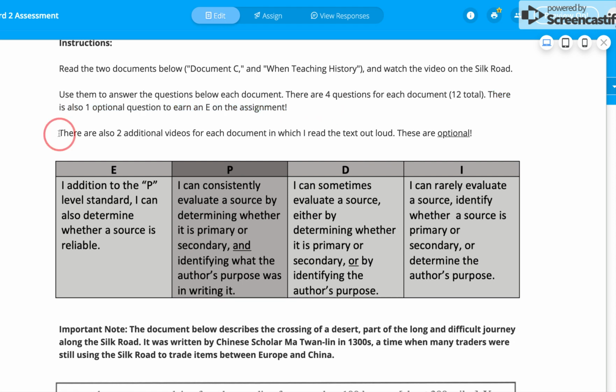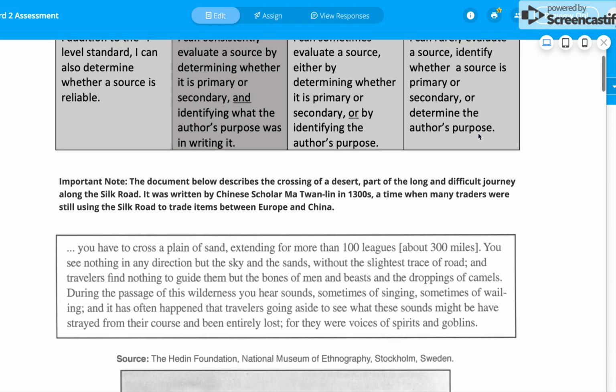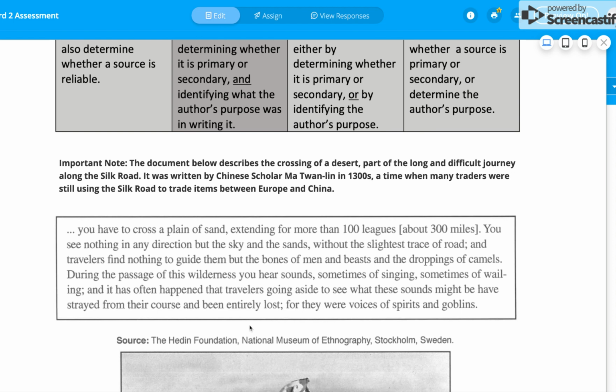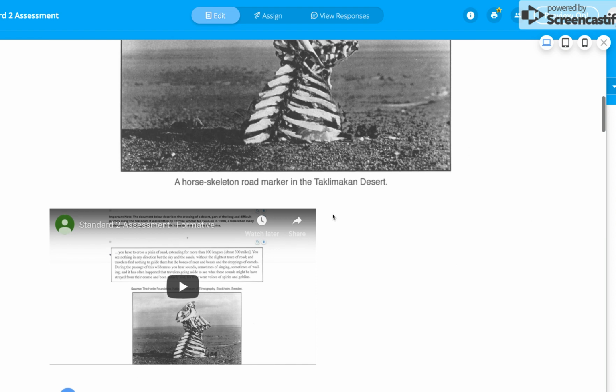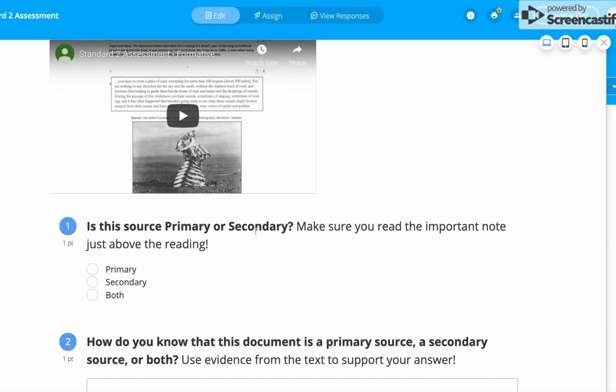Okay. Lastly, guys, there are 2 videos for each document in which I read the text out loud. These are optional. Okay, so let me just show you quickly what that looks like. So you have the document here. This is the first document that you'll be reading. Make sure that you read the important note that gives you some context, some details about the reading. And then in the box is the reading itself. And then you're going to come down here and tell me, okay, is that a primary or secondary source? And you'll also notice that I've added a third option for both. It is possible for a document to be both primary and secondary. So I've added that option for you on a couple of these questions.